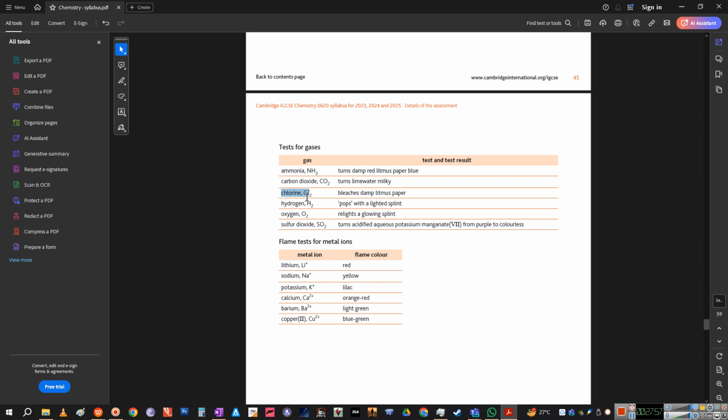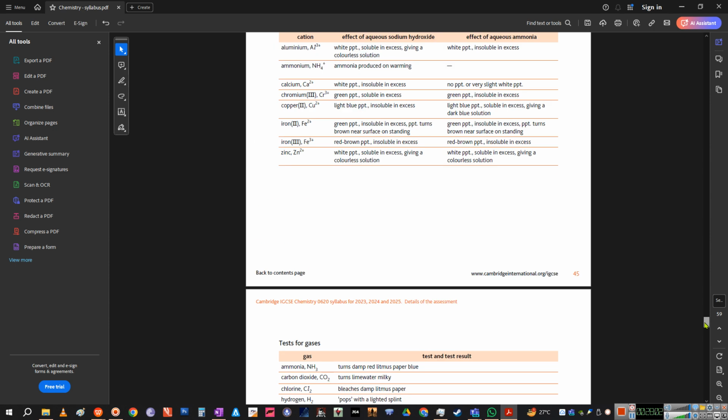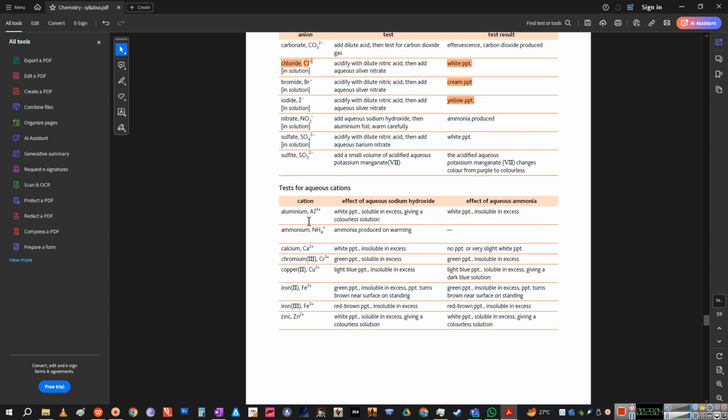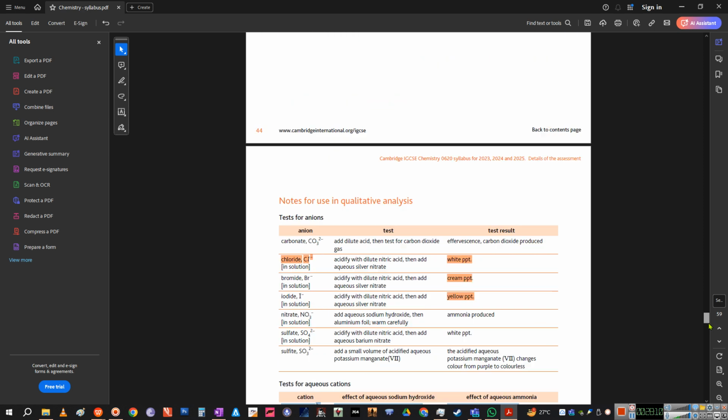You have to test for the gas, and you have to test for the metal ion. Metal ions are easier, they just have a flame test, right? And some metal ions are not flame tested, so you have to go through the cation test as well. We'll come to that in a moment. So the last one is the sulfite ion, SO3 2-, right? It is also more difficult than the sulfate ion.